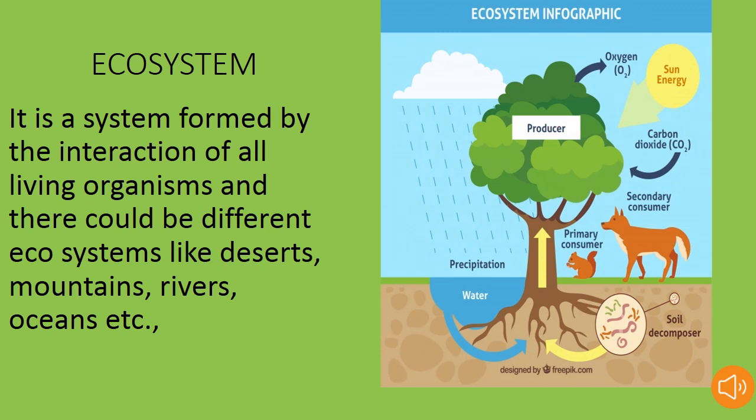What are producers? These are the green plants. They make their own food. Next, consumers. These are the animals and they get their energy from the plants or from other organisms which eat the plants.